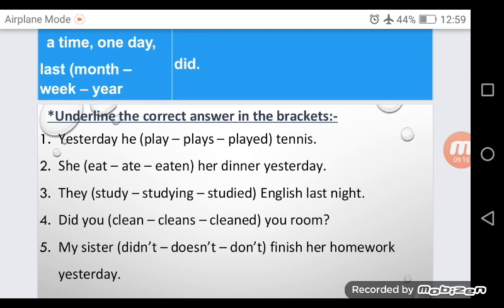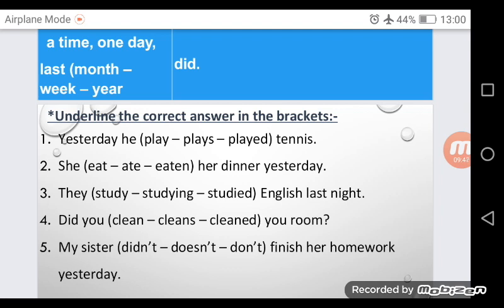Number 3, they studied English last night. Last tells us about the past, so we are going to choose studied. They studied English last night. But there is something special about studied. Studied, this is the past and the past participle of study.